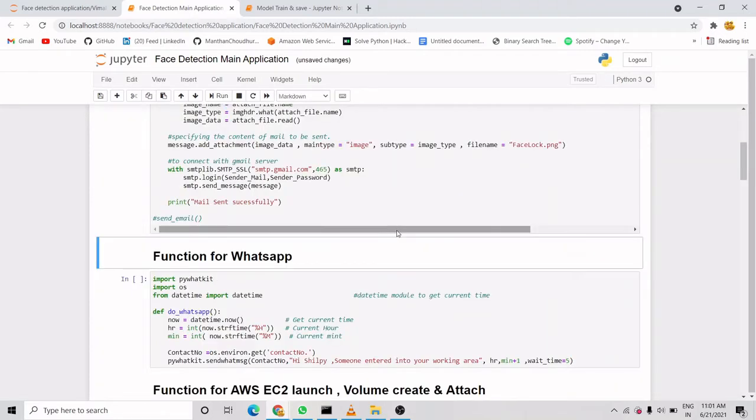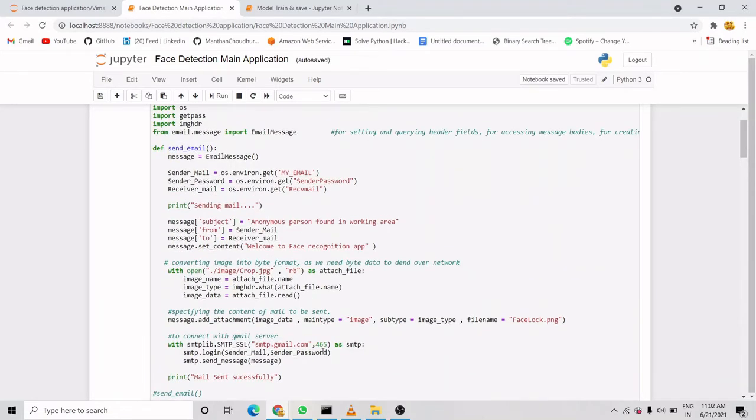So let's run this function. I ran it and it did not give me any error. Now let's run the function for WhatsApp. If an anonymous person is detected, it will send me the message: hi Shilpi, someone entered your working area. I have not shown my contact number here, because I saved it in my environment variable, and with this module I take that number directly from the environment variable.